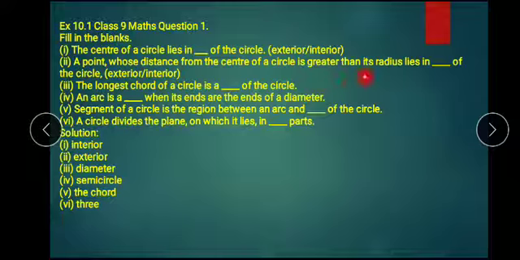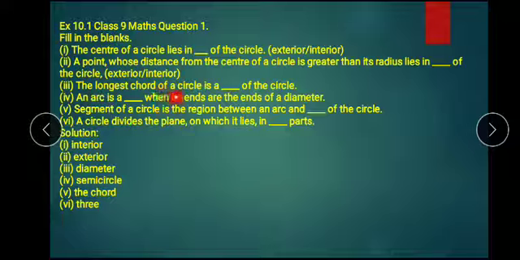If the line joining the point and the center is smaller than the radius, it is inside the circle. Whereas if it is bigger than the radius, it is exterior, outside.